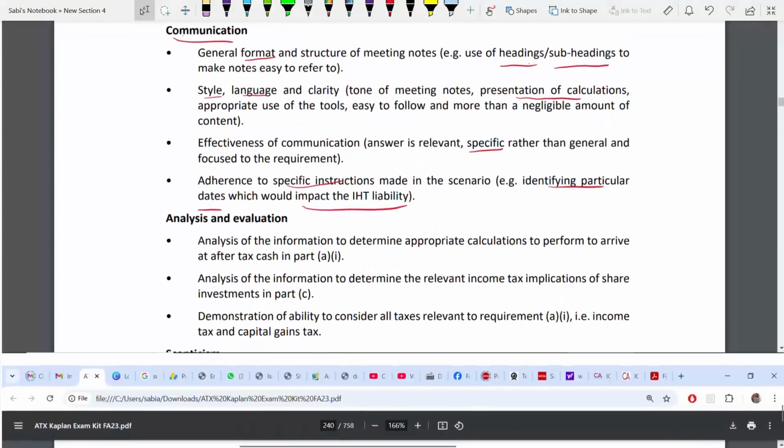Next, analysis. How do you analyze this? For calculations, you are taking numbers from various areas. Then, to get the income tax implication, you are using the information. Then, to demonstrate all taxes, income tax and CGT, how you are demonstrating all those. That's your analysis skill.